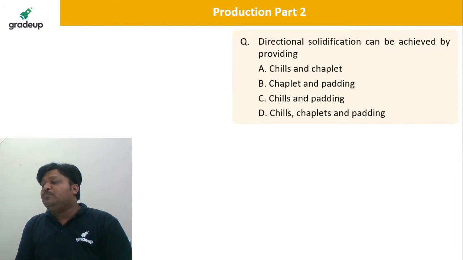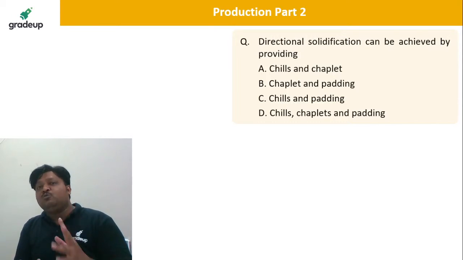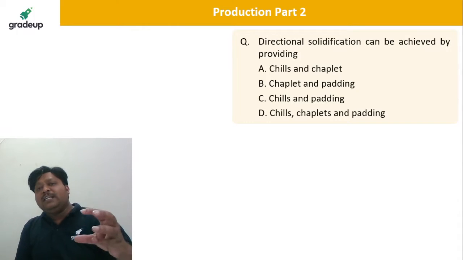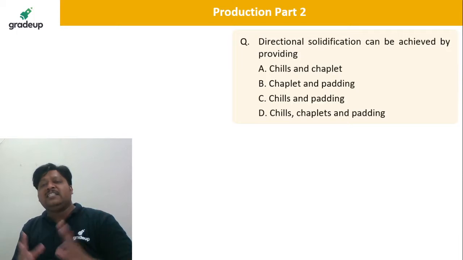So here the purpose of directional solidification can of course be served by the chills. But along with the chills there are two other roles, the chaplets and paddings. The main intention of providing the chaplet is to support the core, and the main intention of providing the pads or paddings is to avoid sand inclusion.